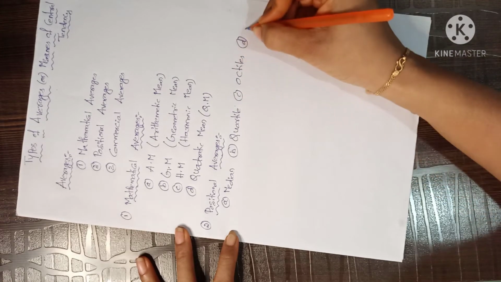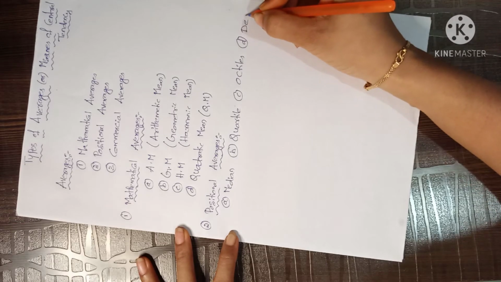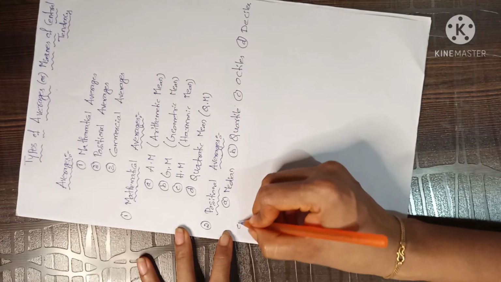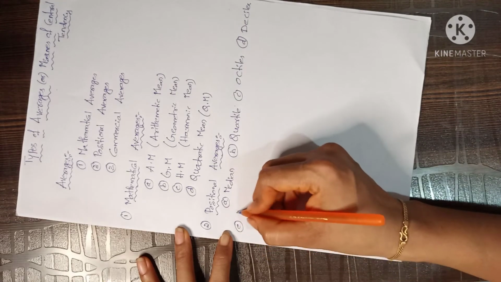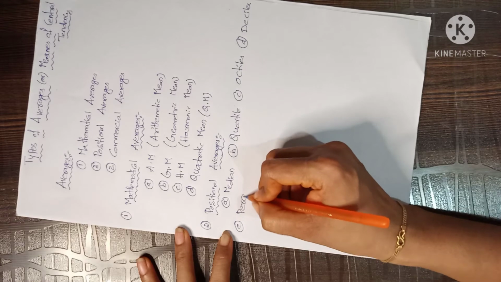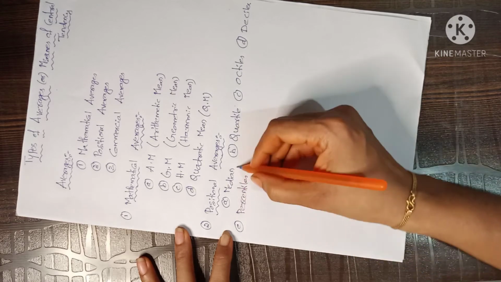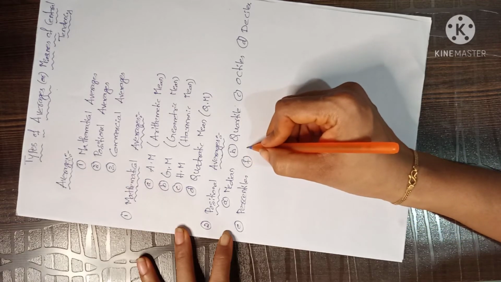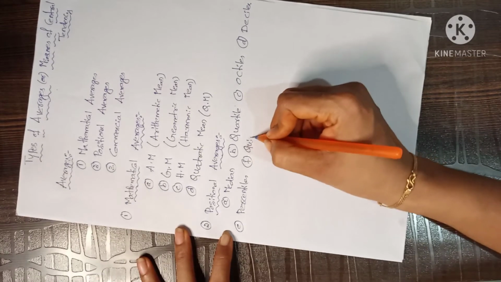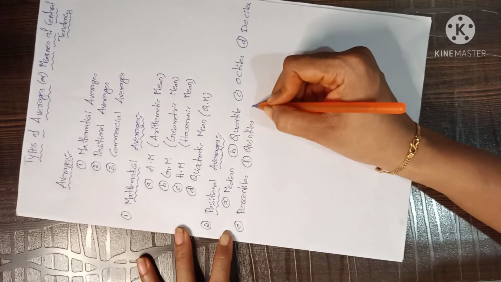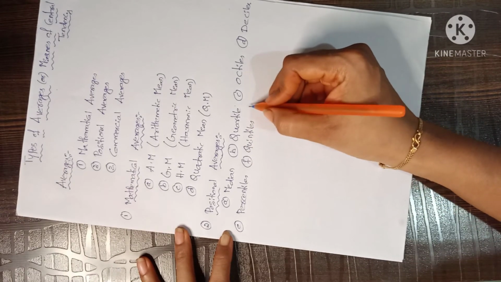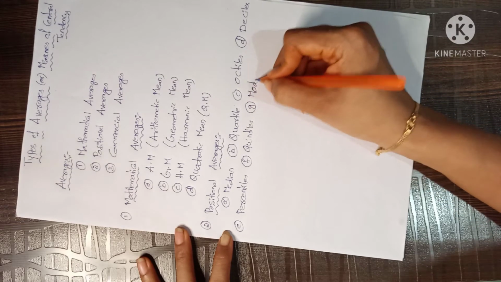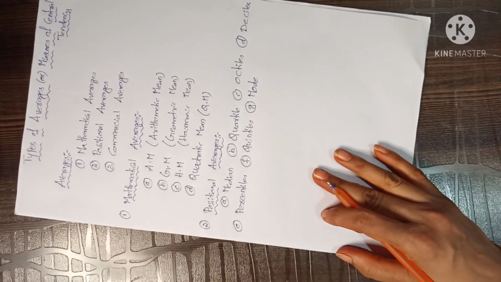Next, decile. Next, percentile. Next one, quintile. And the last one is mode. So these are the positional averages.